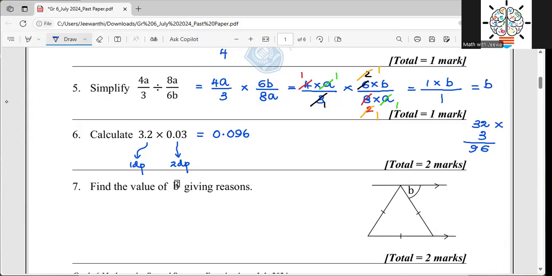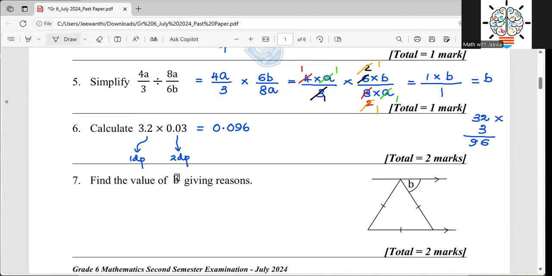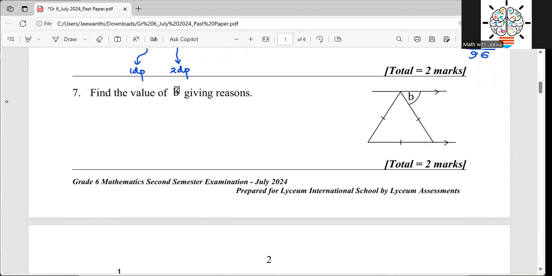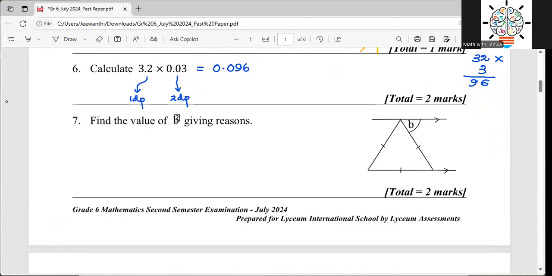Then I check the decimal places. The first item they have given, we have one decimal place. The second item, we do have two decimal places. So then the answer should be with three decimal places. So the 96 I write with three decimal places. Yeah, that is 0.096. Right. So then we will move to question number 7, where you want to find the given angle.